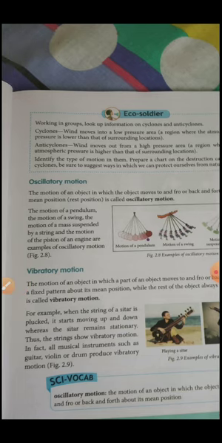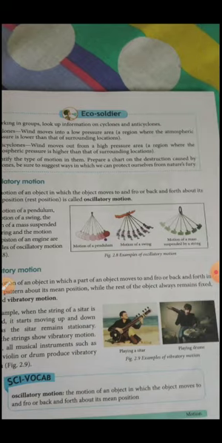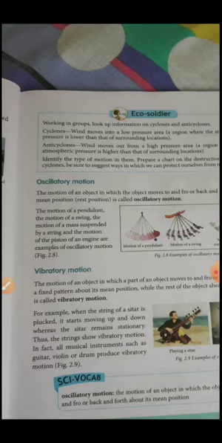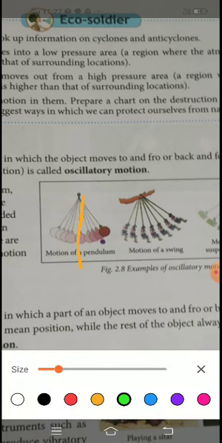So this is called your oscillatory motion, the motion of an object in which the object moves to and fro about the mean position. Now listen, the center point is called your mean position, and from here it will go to this point, which is called your extreme position. Again it comes back to the mean point, and again goes to the extreme position, again back to the mean, extreme, mean, extreme, mean, extreme. So this is called your oscillatory motion.